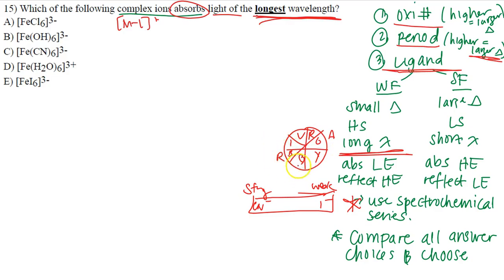If I absorb blue or indigo, then I'm going to reflect orange. And that can help us when it comes to understanding what these ligands can do. Okay? So, again, let's get to comparing and contrasting. First things first, oxidation number.